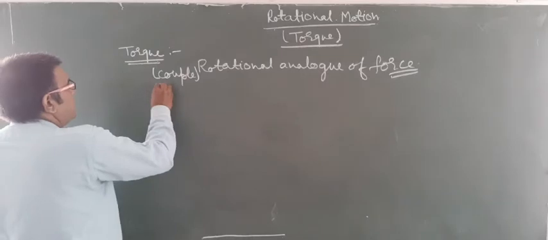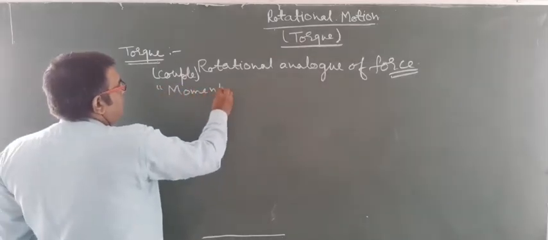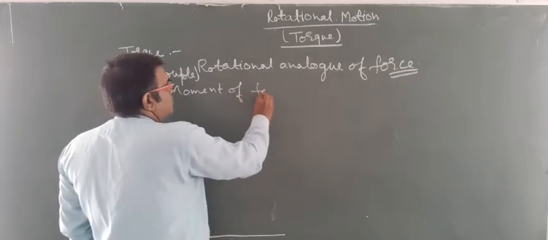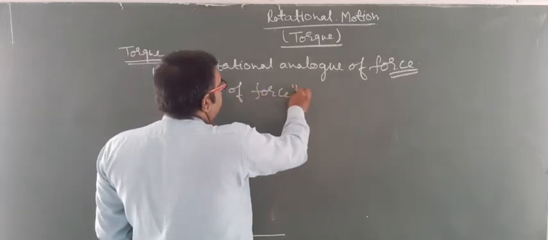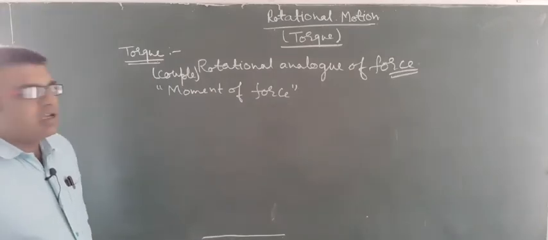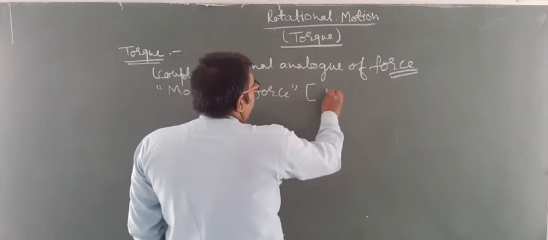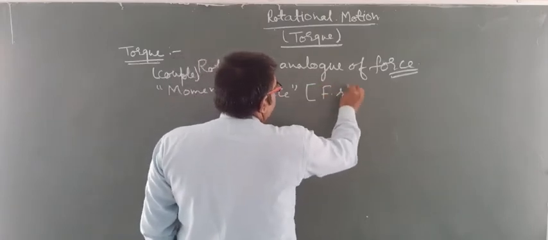It can be defined as the moment of force. And what is the meaning of moment of force? Moment of force means force into distance.